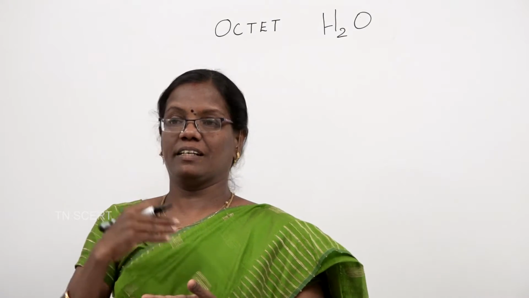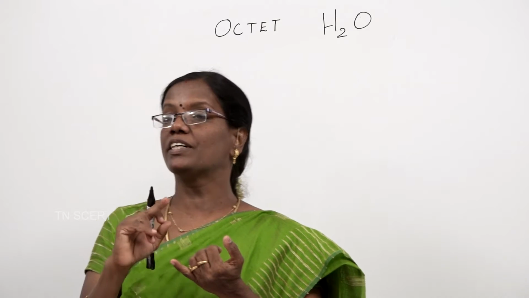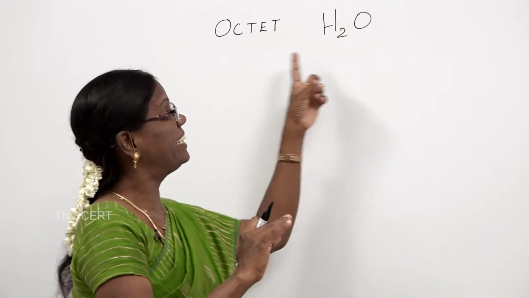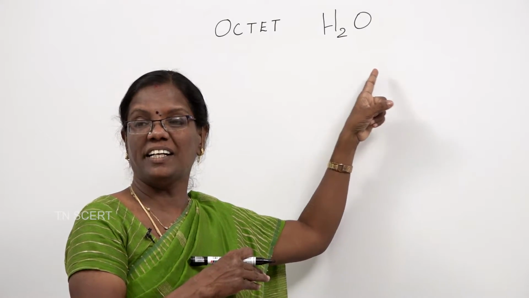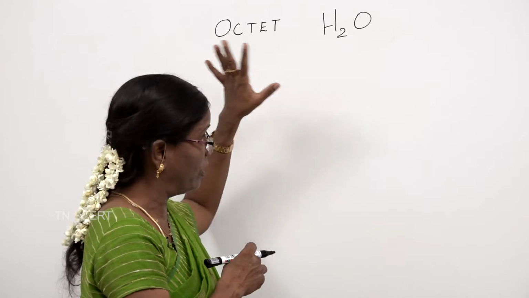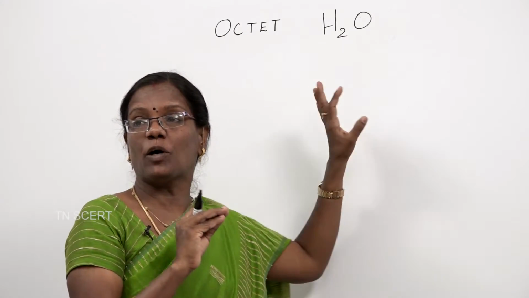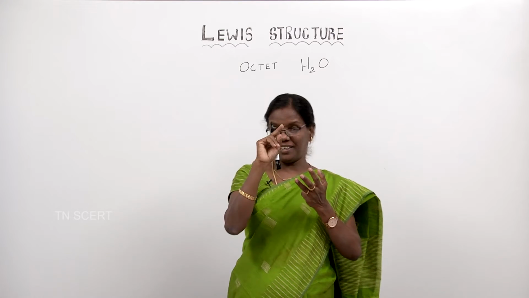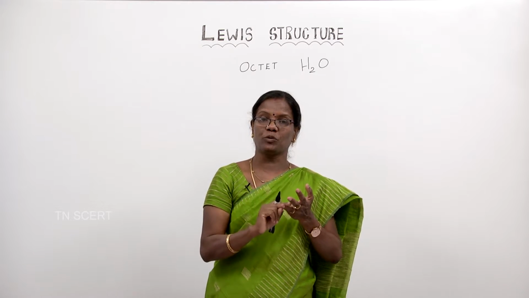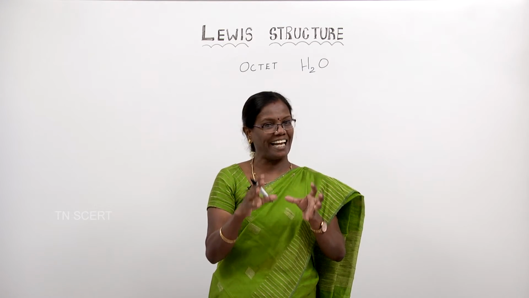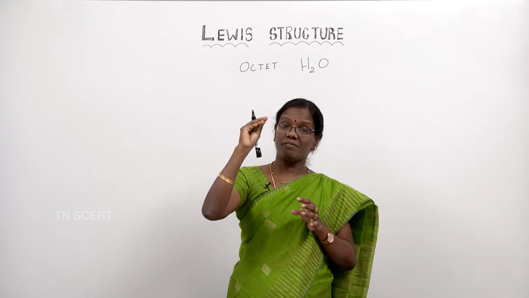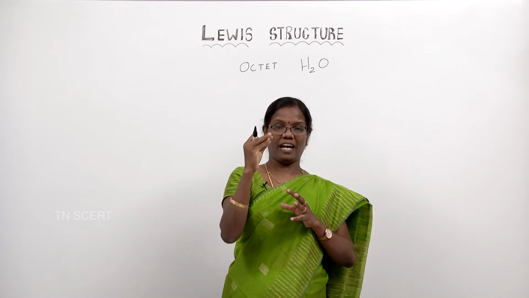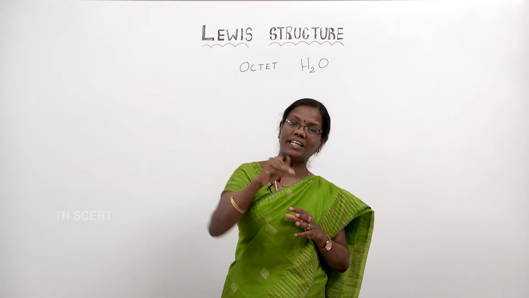What are the rules? First, let me sum up the rules. The first step is to write the skeletal structure of the molecule. For the skeletal structure, we should write only the atoms without writing bonds or indicating electrons over it. That is step 1. What is step 2? In step 2, we have to calculate the number of valence electrons present in each atom. They should be added. We have to calculate the total number of electrons.